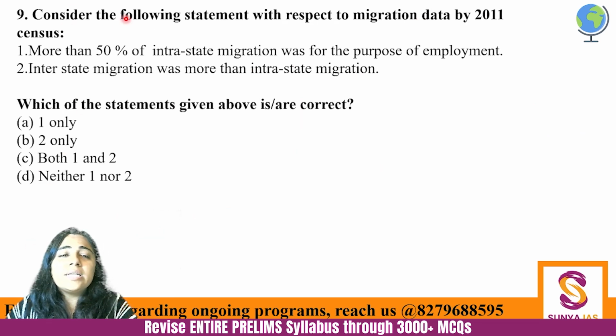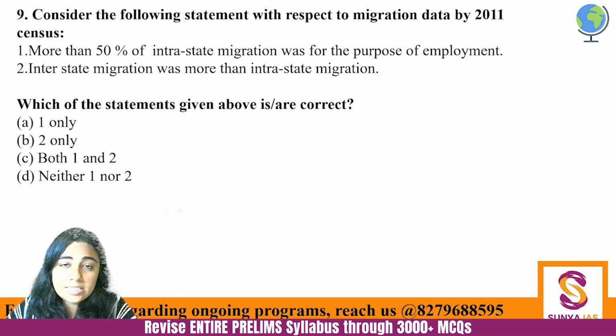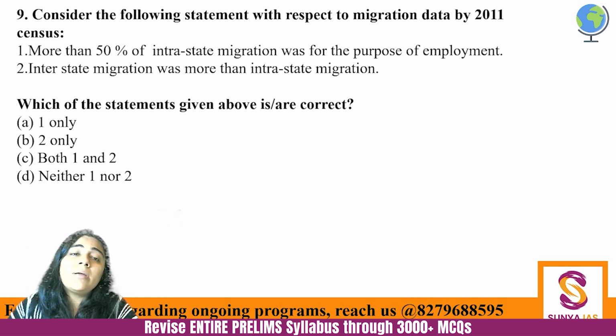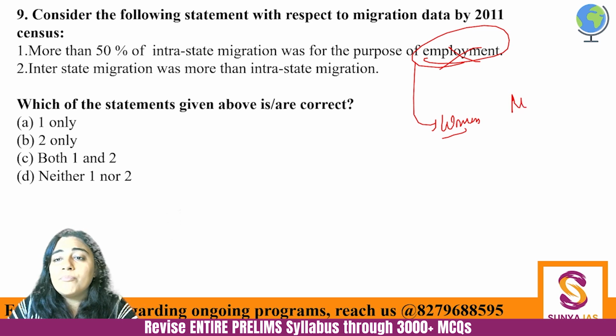Next one. Consider the following statements with respect to migration data by the 2011 census. According to the 2011 census, more than 50% of intrastate migration was for the purpose of employment, and interstate migration was more than intrastate migration. So what is intrastate? Intrastate means within the state. And I just told you that within the state, from one village to another, maximum migration is done by women. And it is not for employment.